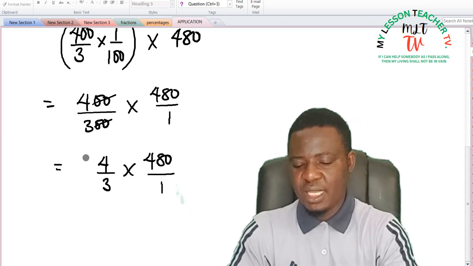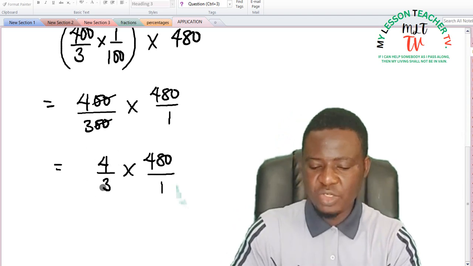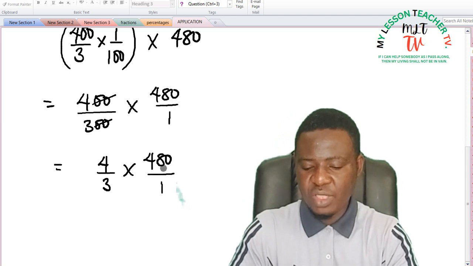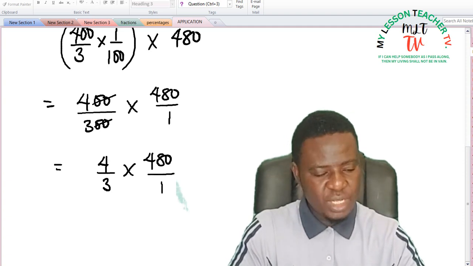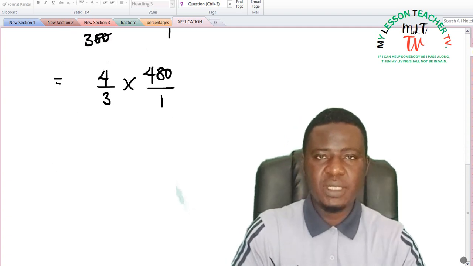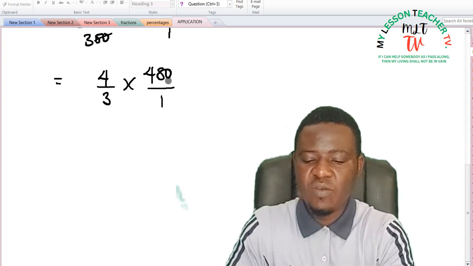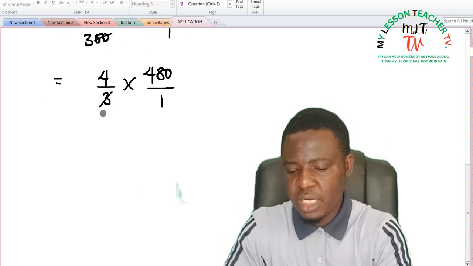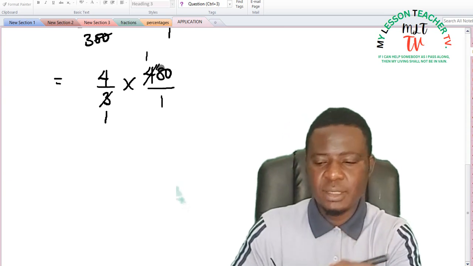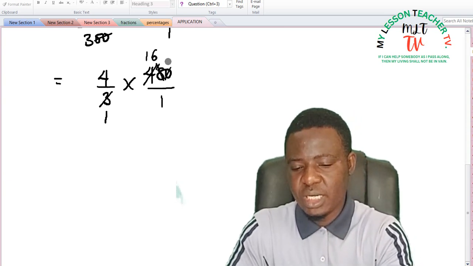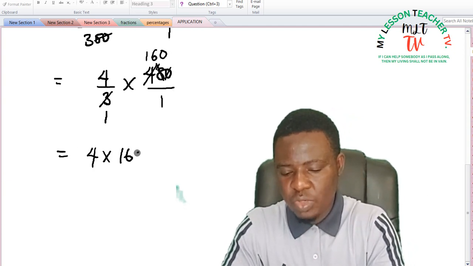So I have been able to express the percentage as a fraction, giving us 4/3. I will now multiply 4/3 by 480 naira. So it gives me the equivalent of 133 1/3%. When you do that, I know that 3 can divide itself and 48. 3 into itself is 1. 3 into 4 is 1, remainder 1. This becomes 18. 3 into 18 is 6. 3 into 0 is 0. So this is equal to 4 times 160.